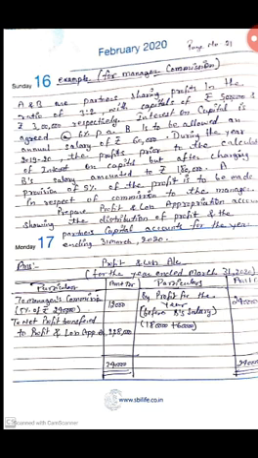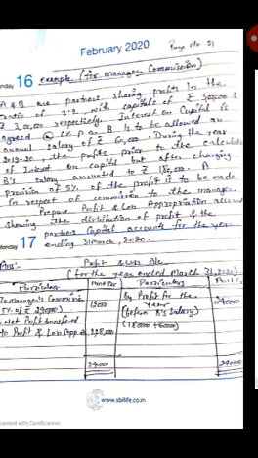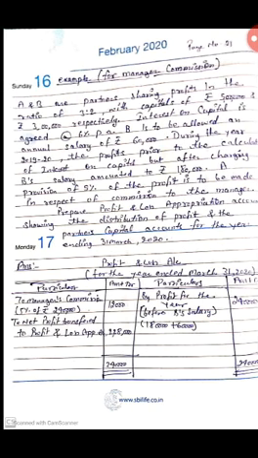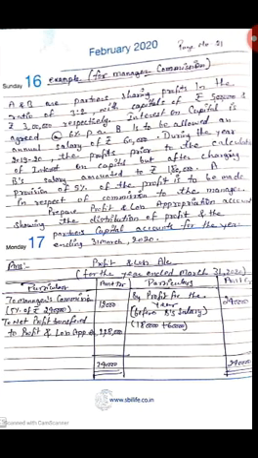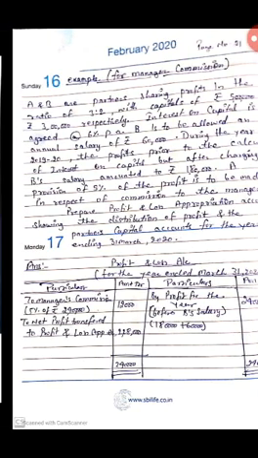Students, consider here profit is given after charging B's salary. It means when we charge manager's commission, first of all we will add the salary back to the profit. Then after that we will charge our manager commission. A provision of 5% of the profit is to be made in respect of commission to the manager. Students, here no information is given whether it is before or after, so we will assume before charging.